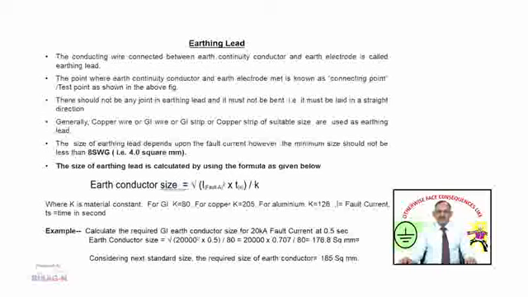Let me see an example. Calculate the required GI conductor size for 20 kA fault current at 0.5 second. Put the data into the formula. Here the fault current is given as 20,000, meaning 20 kA. Ts is given as 0.5 second, and K equals 80 because it is a GI wire. By putting the data into the formula, we get the size 176.8 square mm. Considering the next standard size, the required size of the earth conductor comes to 185 square mm.